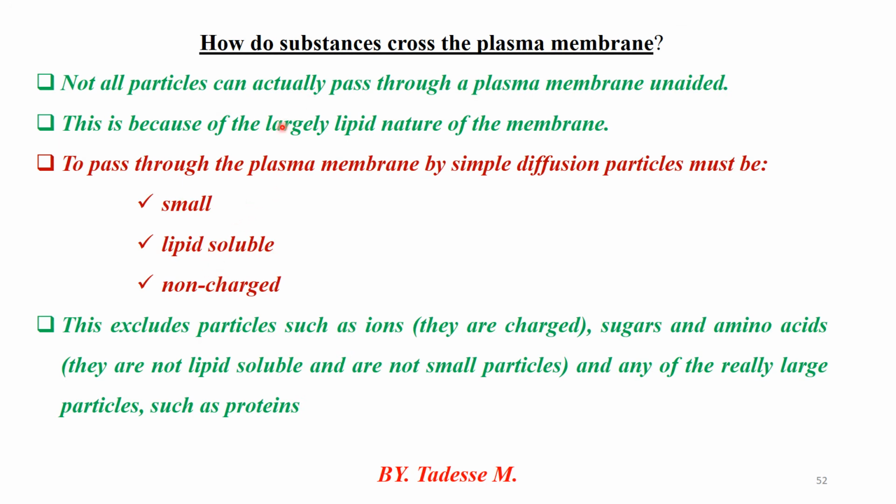The other one: how do substances move across the plasma membrane? Otherwise, not all particles can actually pass through the plasma membrane. This is because of the largely lipid nature of the membrane. For a molecule to pass through the plasma membrane by simple diffusion, it must be small, lipid soluble, and non-charged.